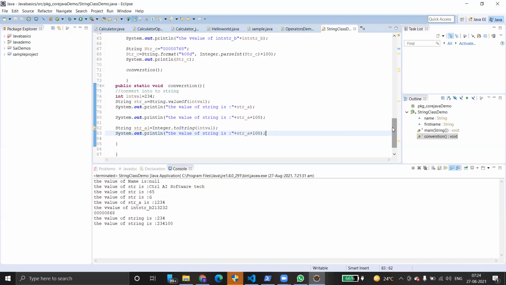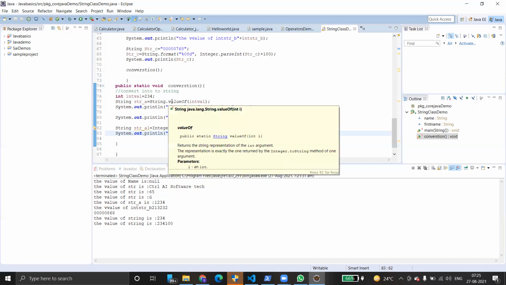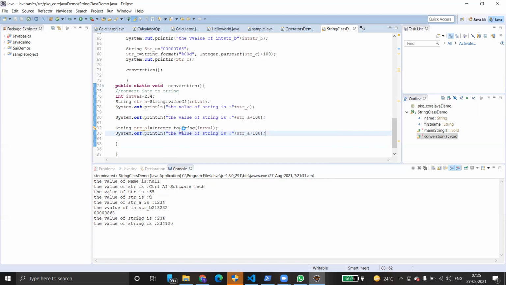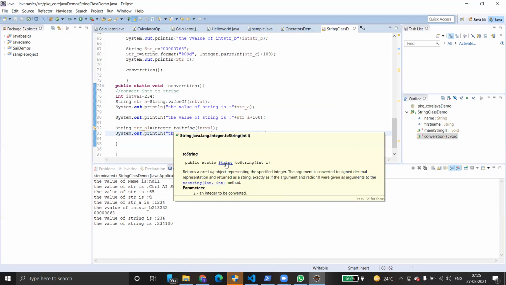Okay. So we can create some ordinary variable and then we can use valueOf. What does the valueOf method do? The String class method can be used to convert an integer into a string type. Here we have used valueOf. What does it return? Look here: public static String. It returns a string. Coming to toString, what does it return? It also returns string type.